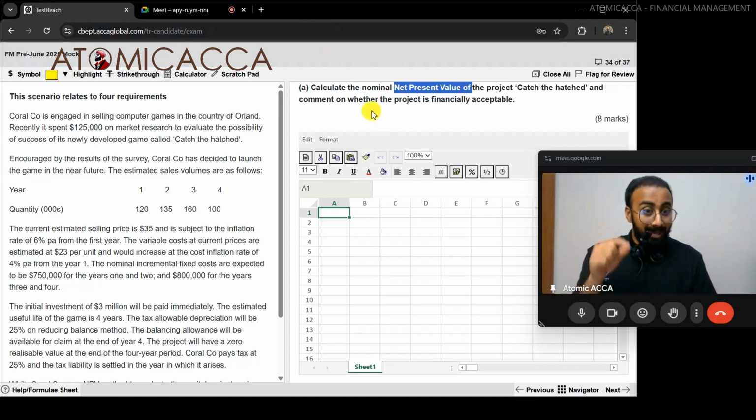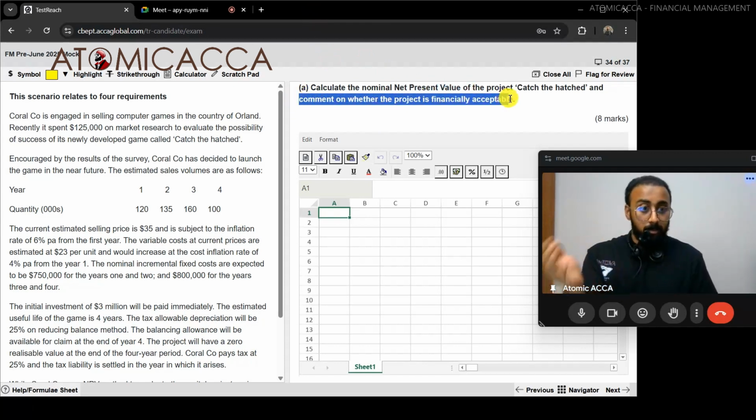Plus, and comment means that you're going to either say that it's going to be financially acceptable or not acceptable based on being a positive or negative answer. And we have learned in our classes what is the general conclusion that you can always give, be it positive or negative, and that is going to give you 1 mark out of it. So you have a lot of easy marks also within the section C that you can score, which you might end up not getting because of poor time management if in case you start your exam from section A.